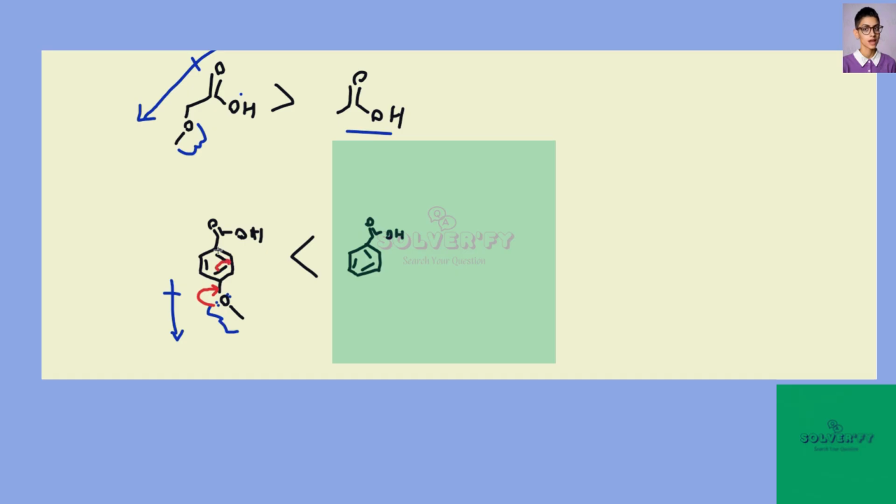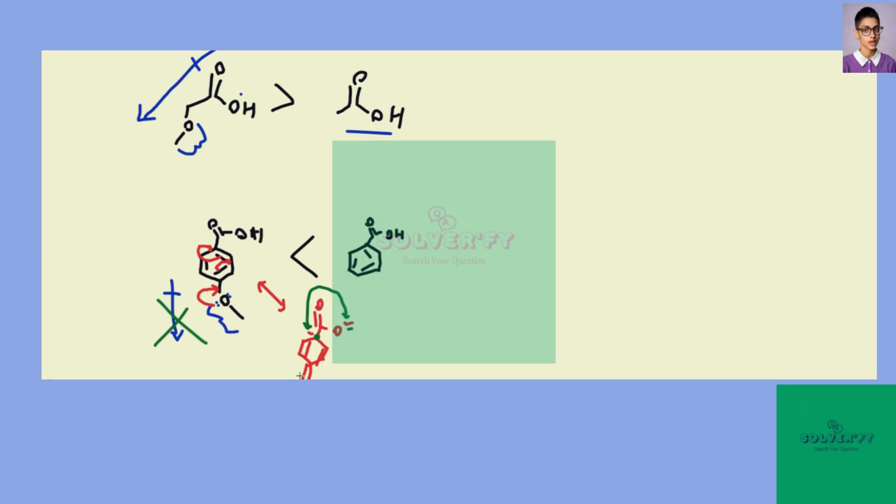So you can actually electron donate into the ring to form a resonance structure that puts a negative charge. This is a negative charge. So you're going to put a negative charge on this carbon, which is adjacent to the negative charge that's right here. So you're going to have 2 negative charges in such close proximity to one another. So the resonance destabilization effect outweighs the inductive stabilization effect.